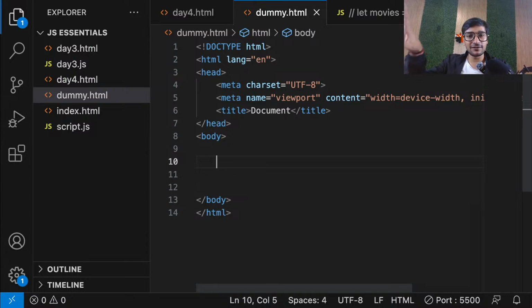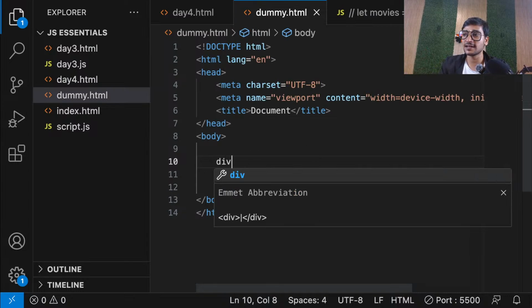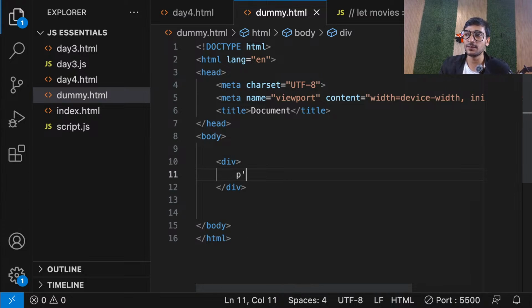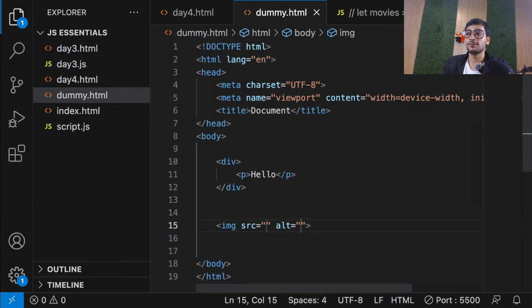So let's say I have a very simple HTML page, and inside this, let's say I have a div. Inside that div I have a p, right? P tag, right? Something like this. And outside that div, let's say I have an image element. Okay, now guys, let's say we have a page like this.